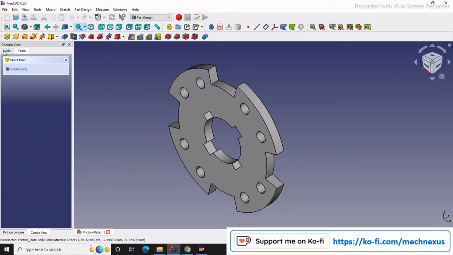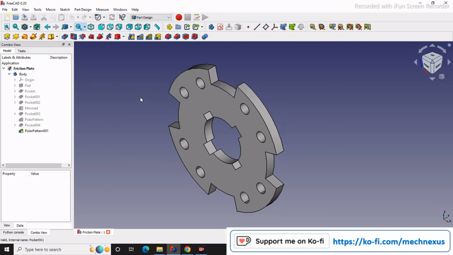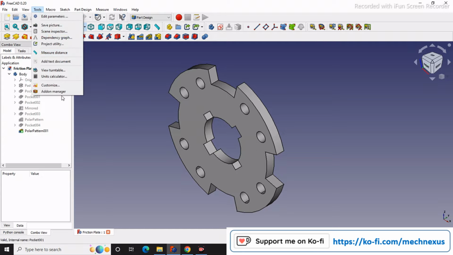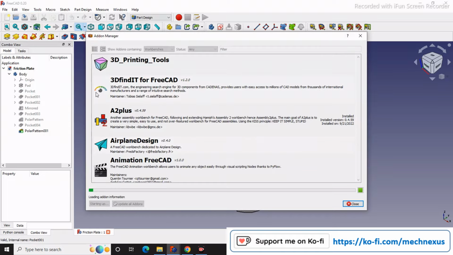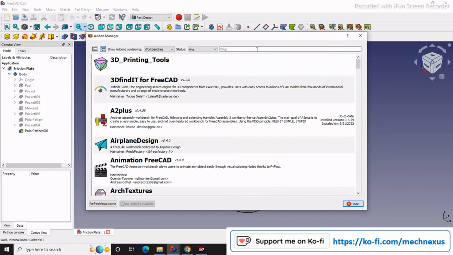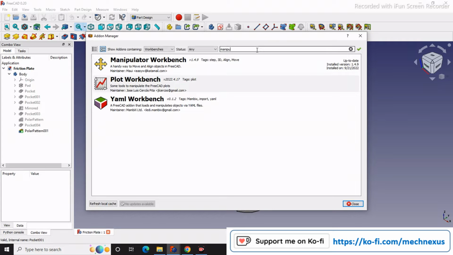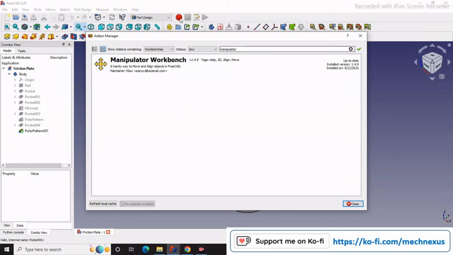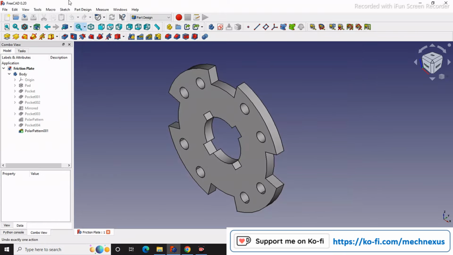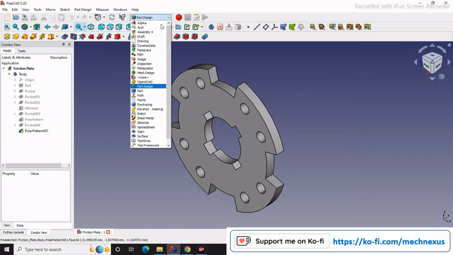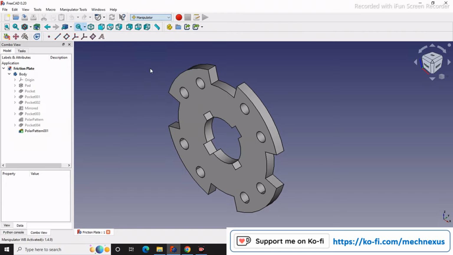So in this tutorial we will install the Manipulator Workbench. To do that, go to the tool and go to the add-on manager and search for the Manipulator. So here you can install this Manipulator Workbench, and here I show you the measuring tools inside the Manipulator Workbench.